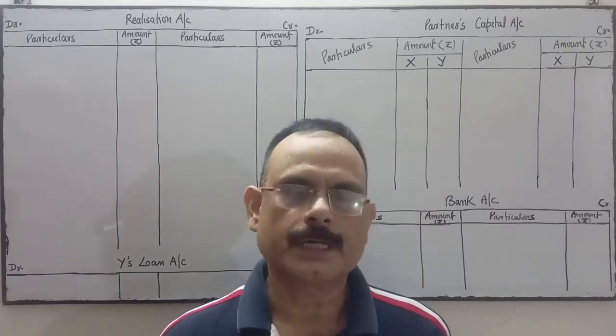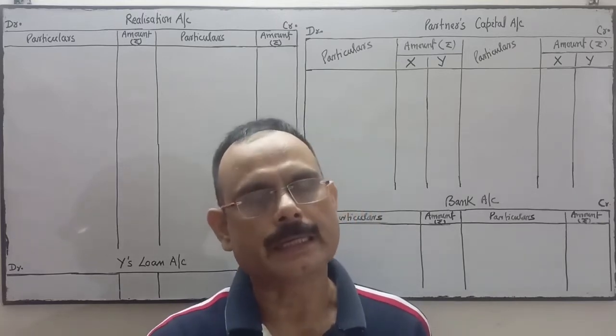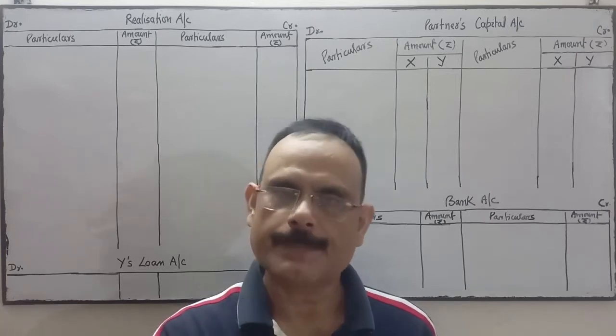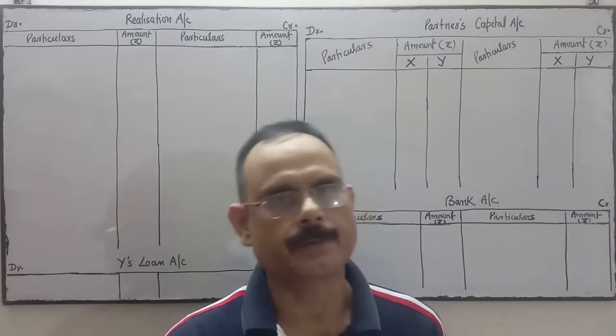So see the question. I am going to read one question in which we will prepare realization account, partners' loan account, partners' capital account, and finally bank account to see the settlement.